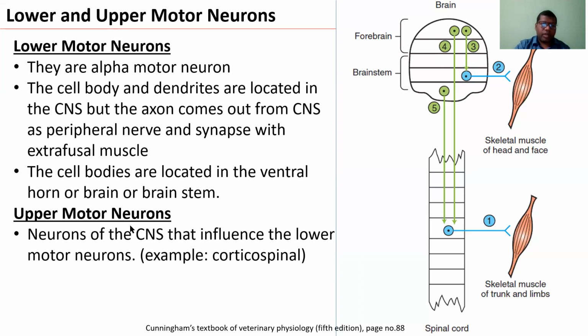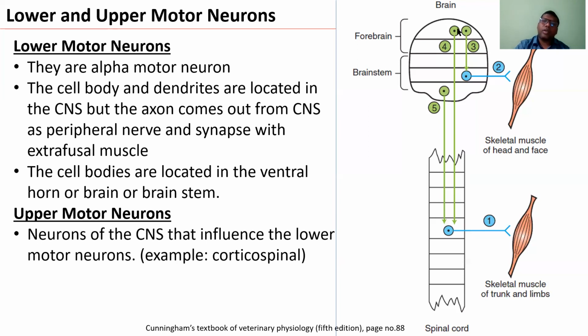Upper motor neurons of the CNS influence the lower motor neuron, for example, the corticospinal tract. So suppose, for example, this is the forebrain, and this is the motor neuron originating from the cortex. It comes all the way from the brain to the spinal cord and influences the lower motor neuron. This is the lower motor neuron, and when the lower motor neurons or the alpha motor neurons are stimulated, they cause muscle contraction.